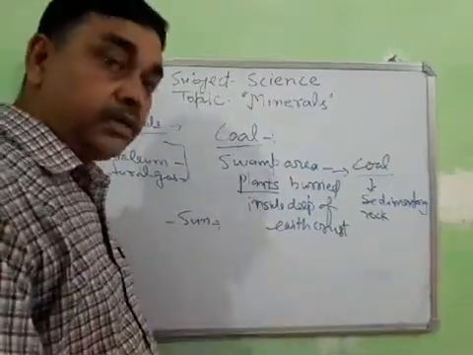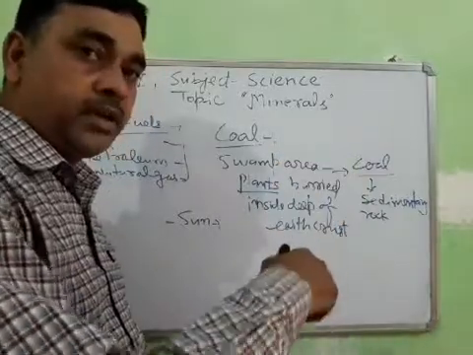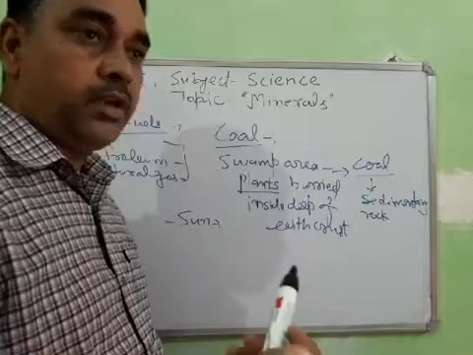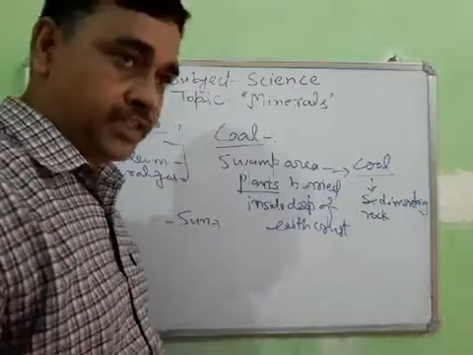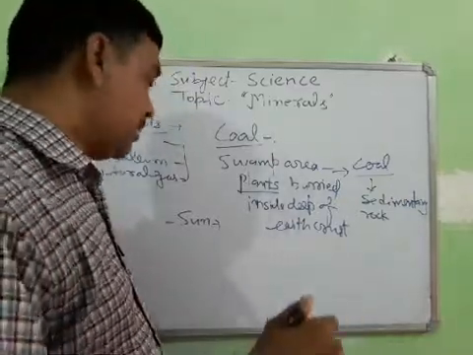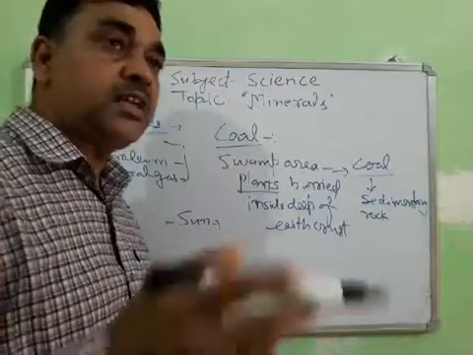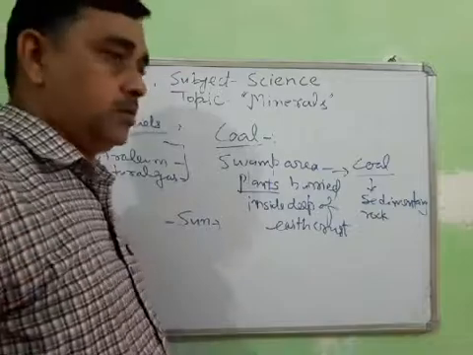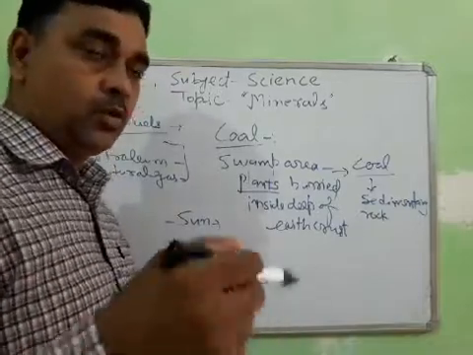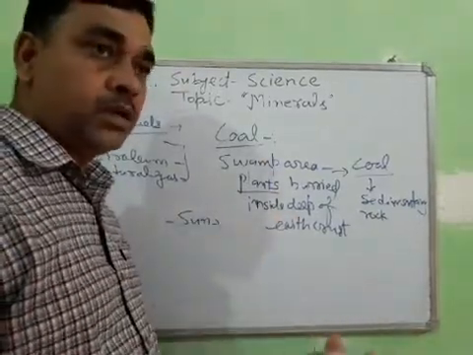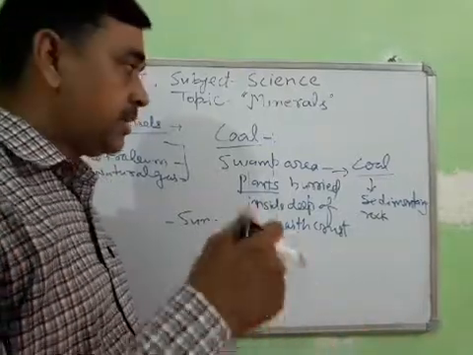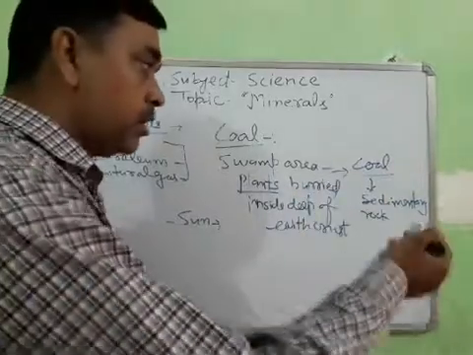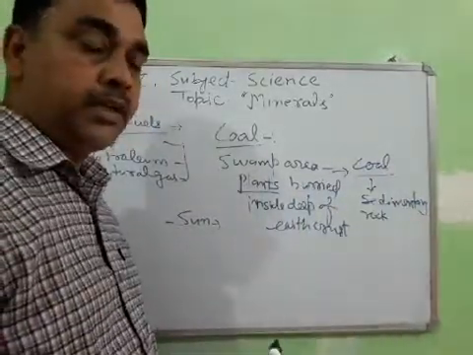and they are buried inside the swamp area deep inside the earth and converted into coal due to the heat and pressure. So this is the sun's energy which is stored in the coal. This is light energy converted into chemical energy, and this chemical energy is stored in the plant. When the plant died, it converted into coal due to the heat and pressure.